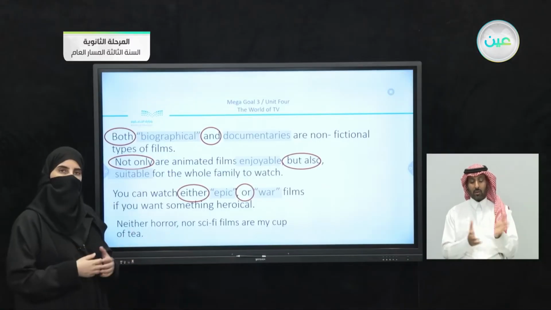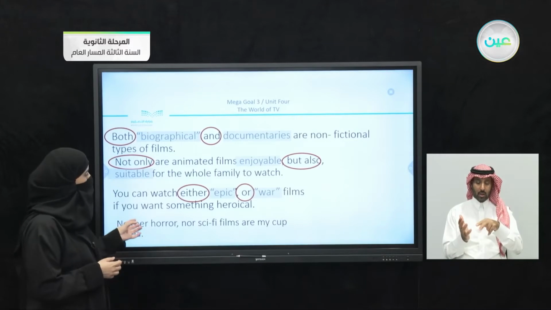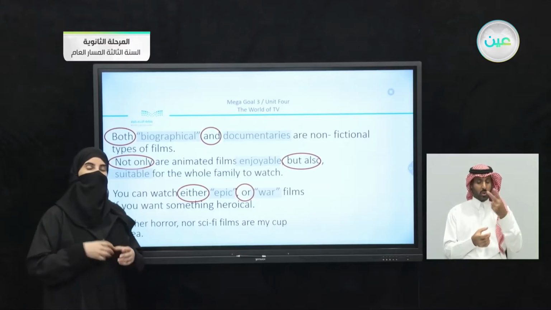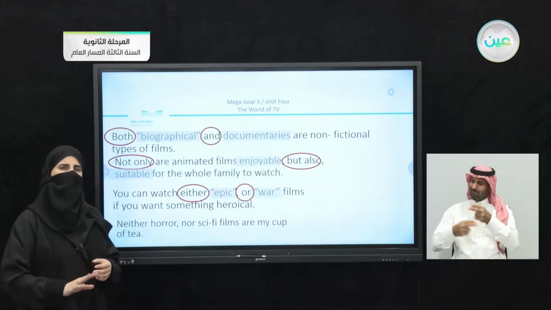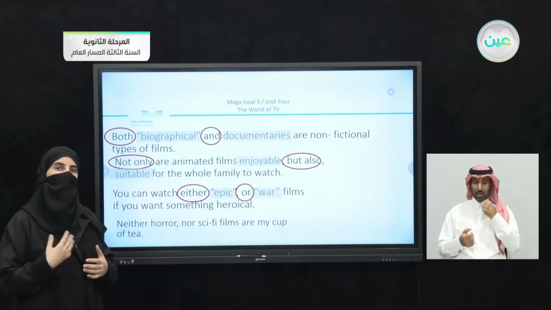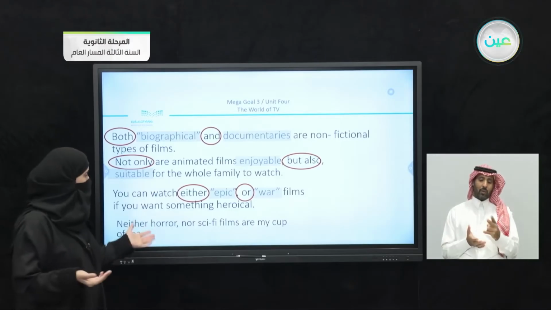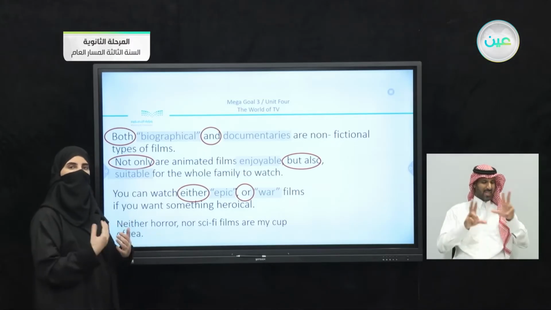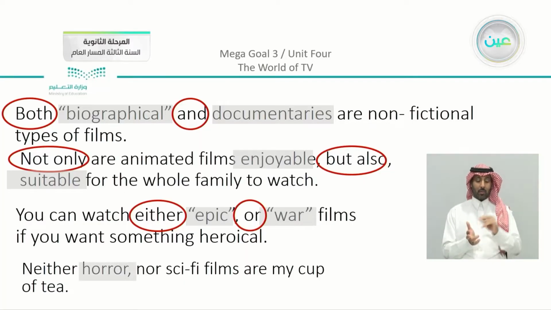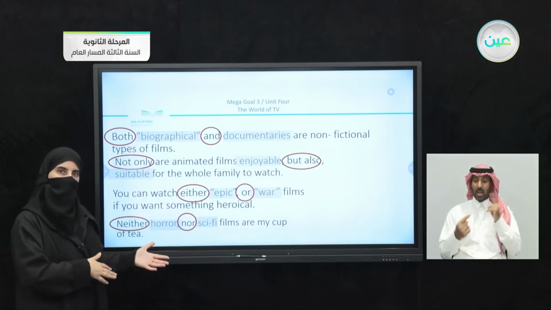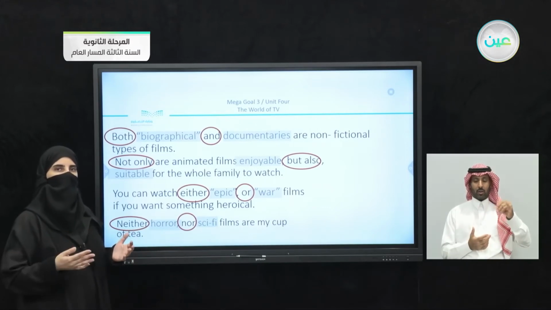Coming to the last sentence here, let's just read it. We have here, neither horror nor sci-fi films are my cup of tea. Do you remember from Unit 1 we said that if you politely want to reject something, you can say that it's not my cup of tea? So this is a good way to practice, and we have here our example. Neither sci-fi nor horror are my cup of tea. I don't like to watch either this or this. So the basic thing is to concentrate that we are using something similar to either or, but this time in a negative way. Neither nor, not this or this.